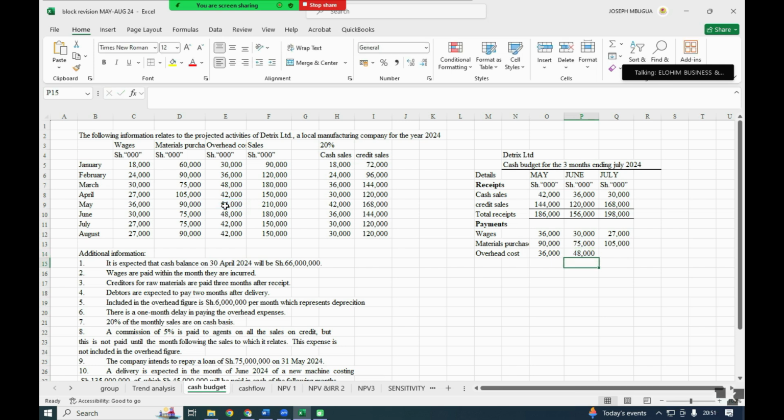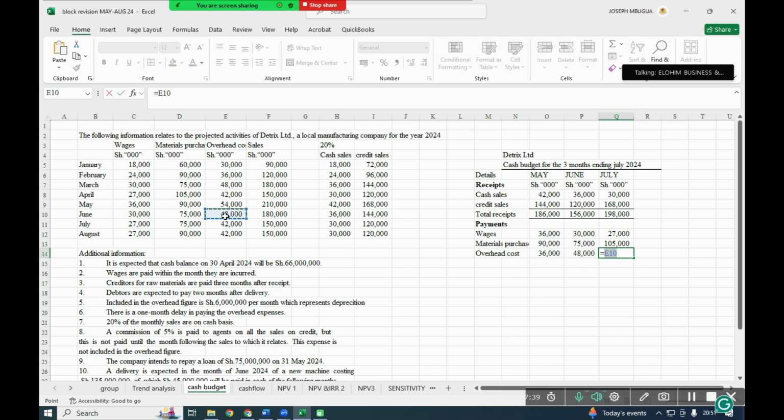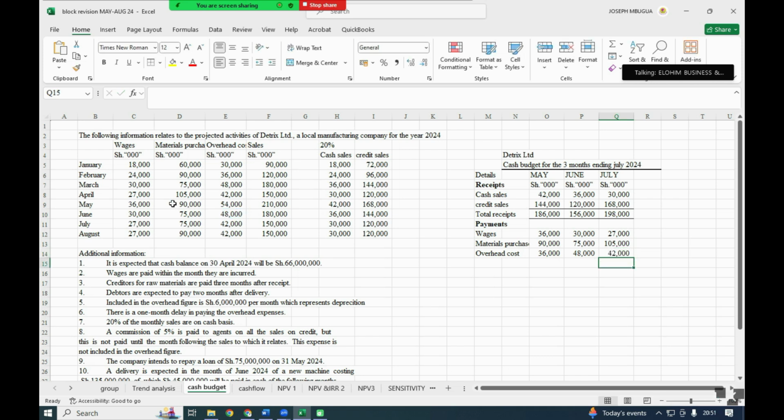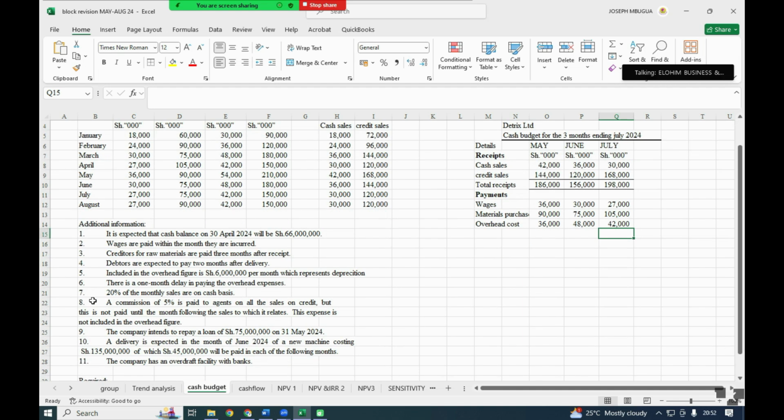Yeah, and for June we eliminate the 6,000. So we are starting with April: 42 minus 6, you get 36. 54, you get 48. 48, you get 42. That is for the overhead cost. Then number 6, I think you're done with that. Number 7, 20%, that one you have dealt with it for the cash sales, cash basis.